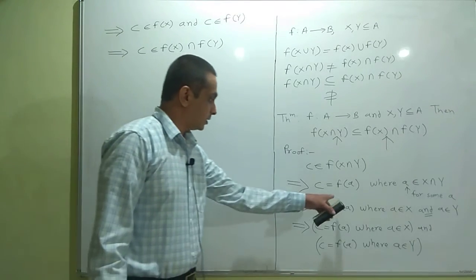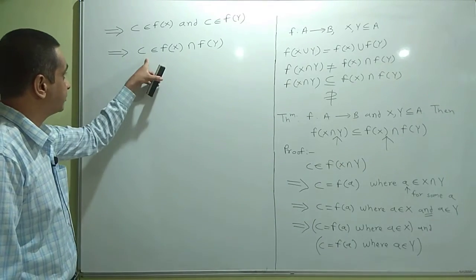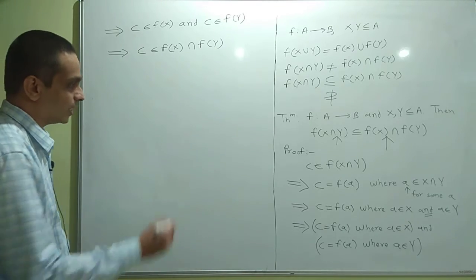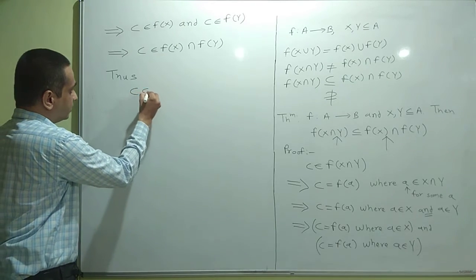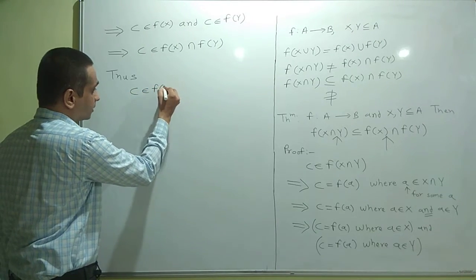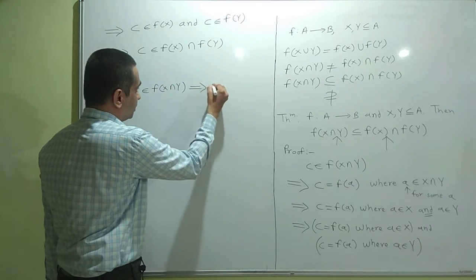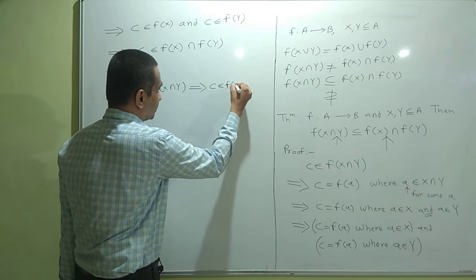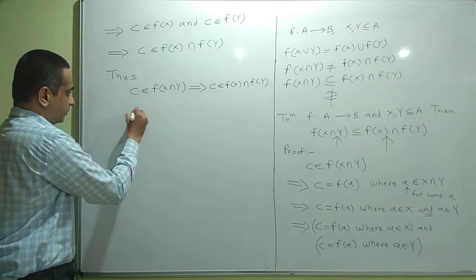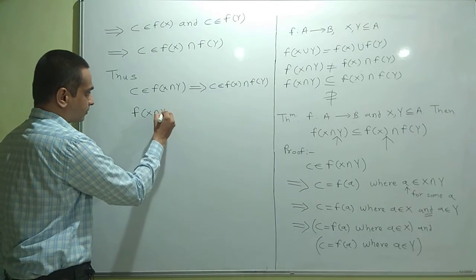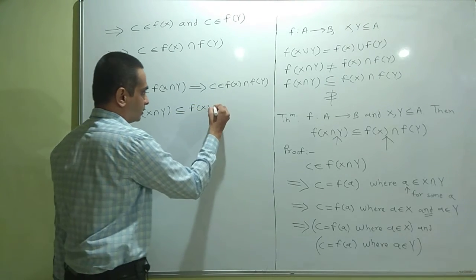We began with the statement c belongs to f of x intersection y, and we arrived at the statement c belongs to f of x intersection f of y. Thus what we proved is that if c is in f of x intersection y, then c is in f of x intersection f of y. So it means that f of x intersection y is a subset of f of x intersection f of y.